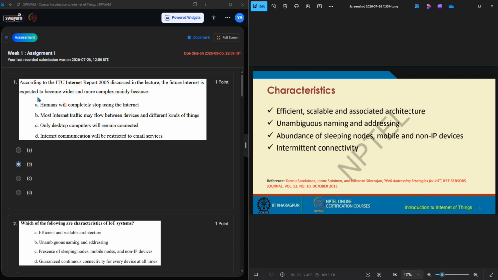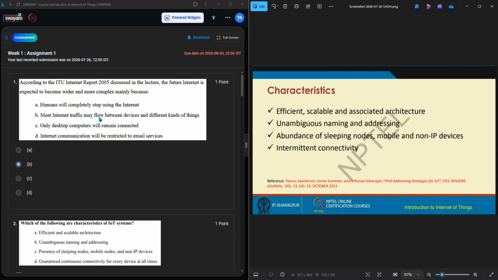Okay guys, according to the ITU Internet Report 2005 discussed in the lecture, the future internet is expected to become wider and more complex mainly because humans will completely stop using the internet. No, it's a wrong answer. It's reducing the usage of internet. So option A is not okay.